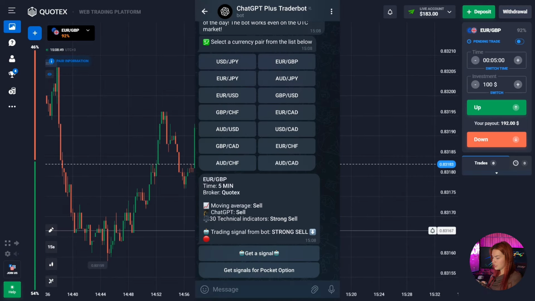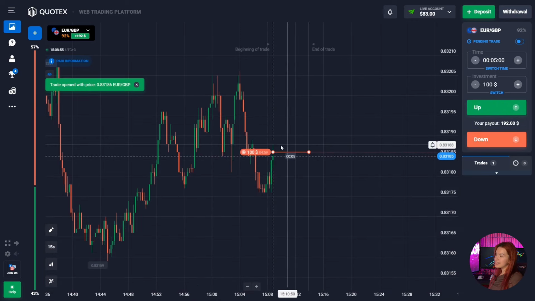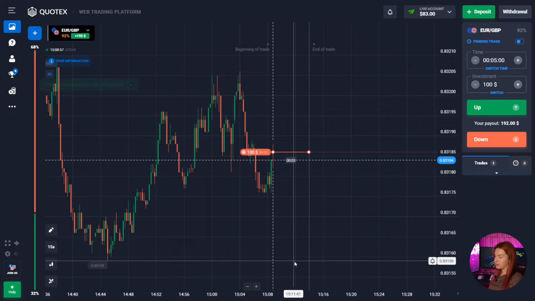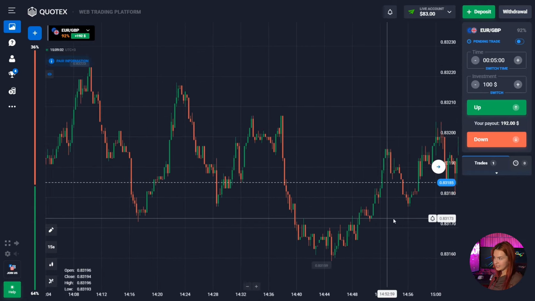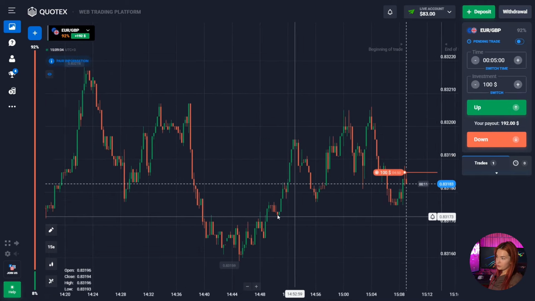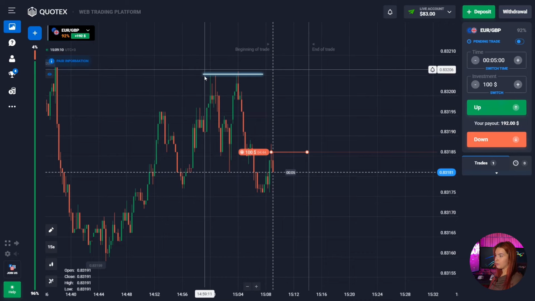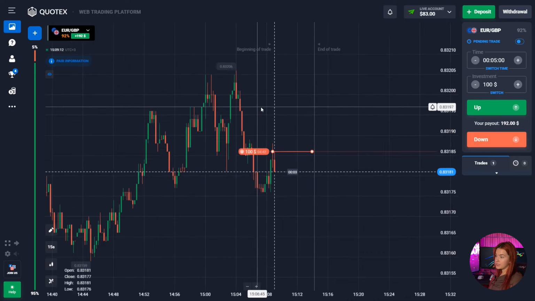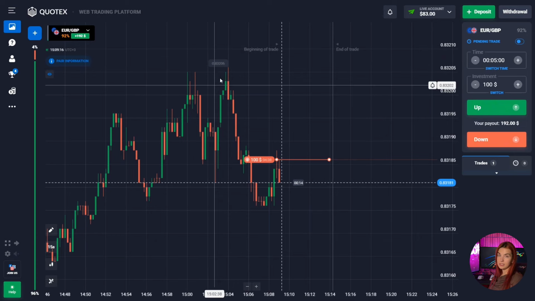As you can see, the chatbot advises us to open a deal to go down, so let's follow its instructions because it thinks that the price will move down in the near future. If we look at the price movement earlier, we will see that the overall trend in the market is downward, and the price also has a higher resistance level from which it had previously rebounded downwards. And then after touching it again, it also continued its decline.